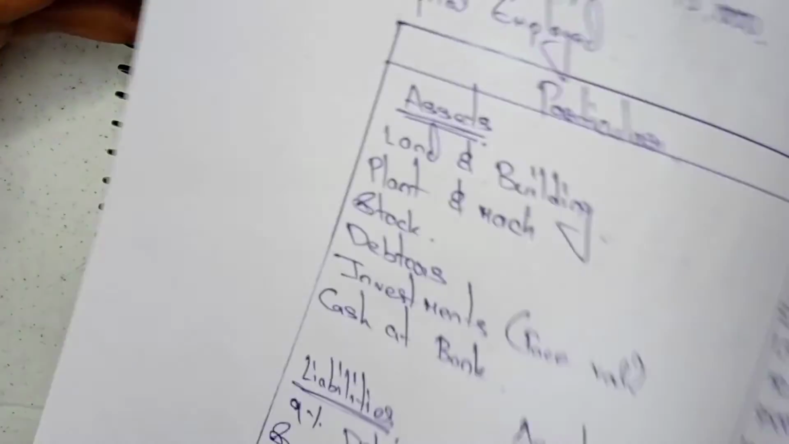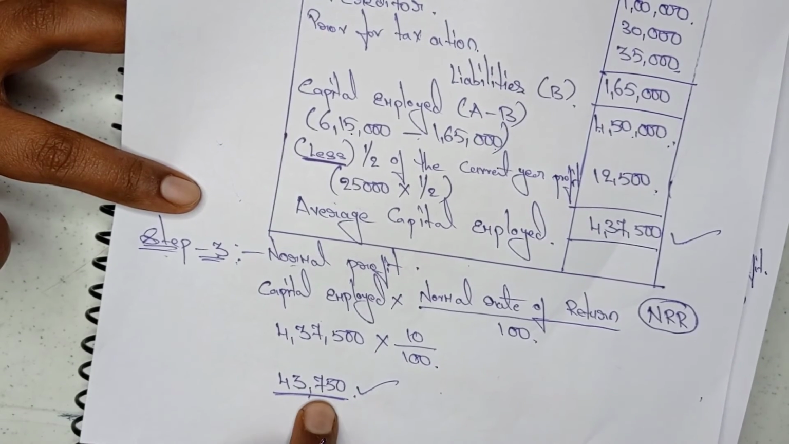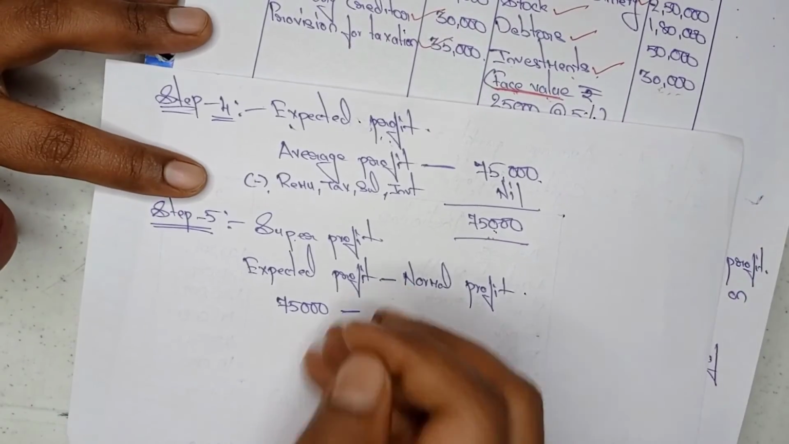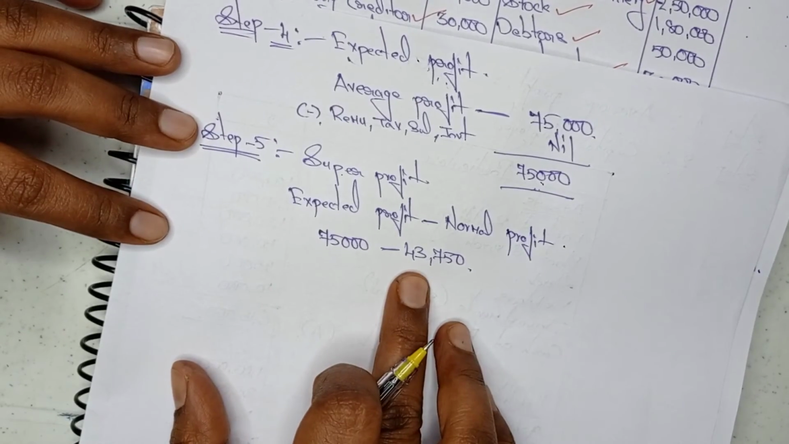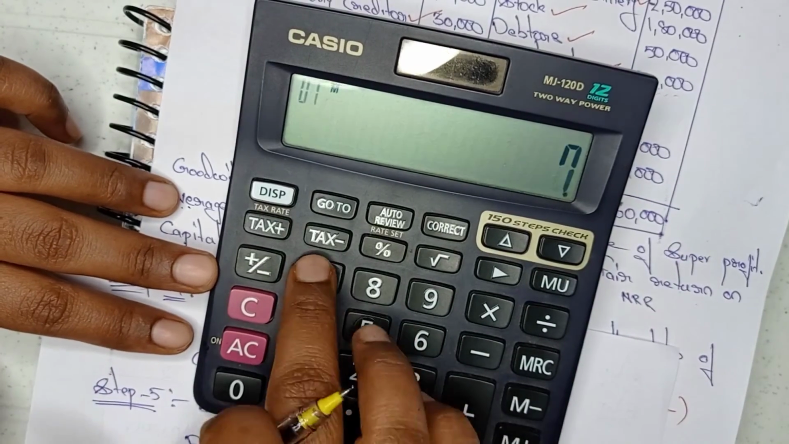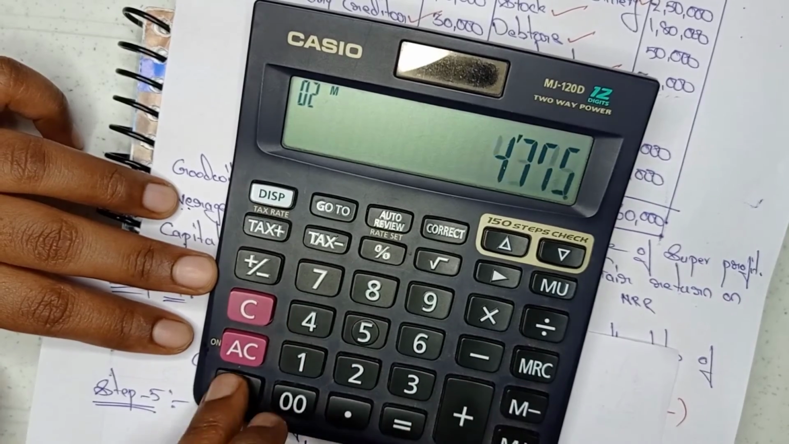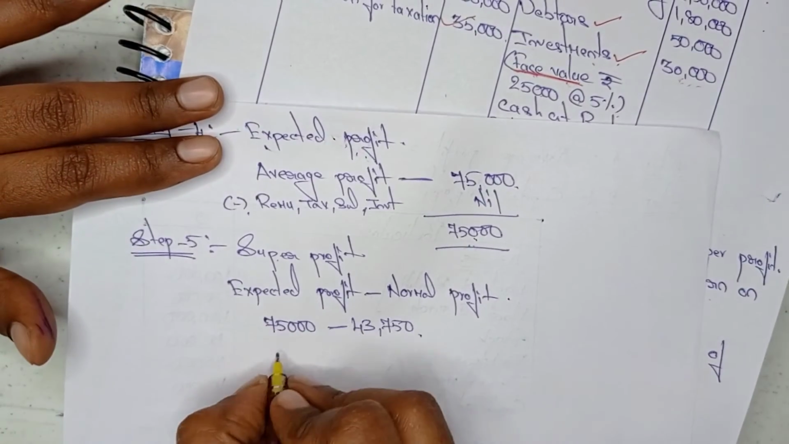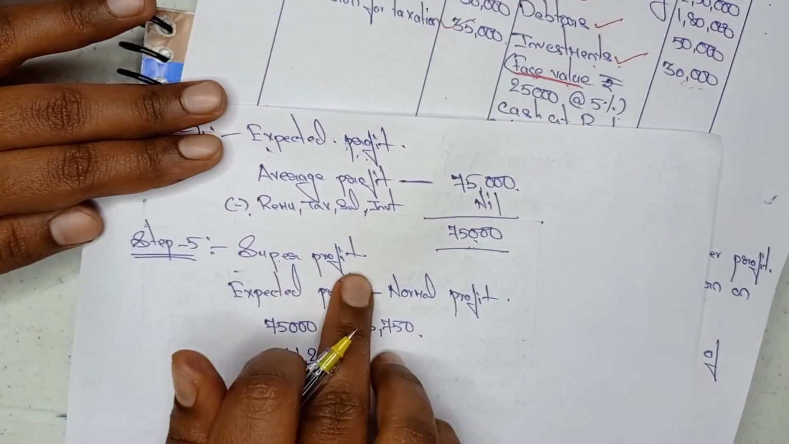What is normal profit? Where is normal profit? Here. What normal profit value did we get? 43,750, we got the answer, no? The same I am writing here, 43,750. So 75,000 minus 43,750 we need to do now. Then we will get the figure 31,250. This is the value of super profit.